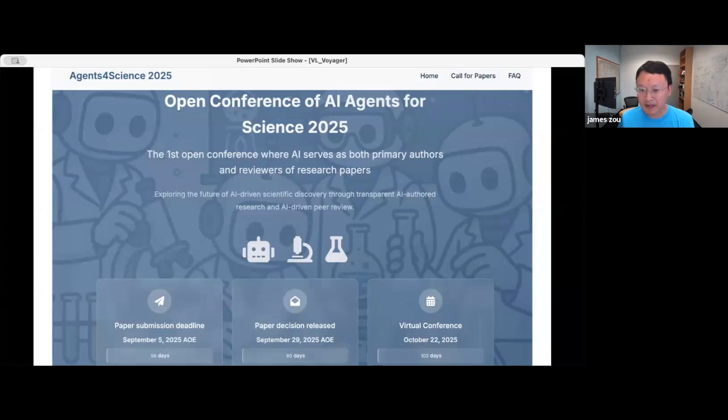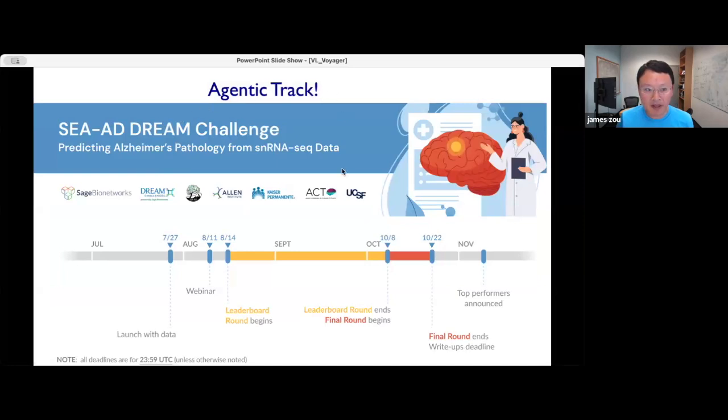I think it'll be really interesting for us as a community to see how good the AI agents are at both writing papers and reviewing papers, and also what strengths and limitations we find by doing this. We're super excited about this experimental conference, and we'd love for folks here to participate. We'll also have prizes for the top papers, which will be generous compute credits for the top papers.